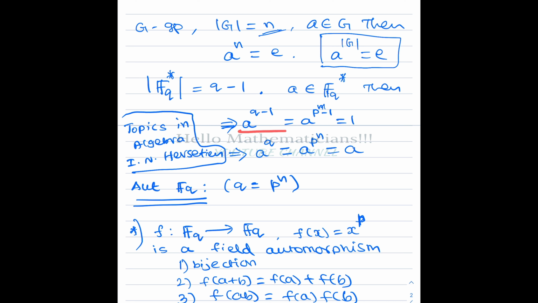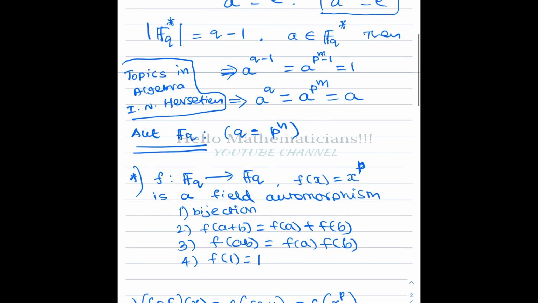So now I am multiplying both sides by a. I get a power q, where q is now p power m. A power q equal to a power p power m equals what do we get? We get a, because basically on both sides we are multiplying by a, correct? So we get a power q equal to a. So in a finite field of order q, if you take a to the power q, we always get back a. That is our conclusion here.